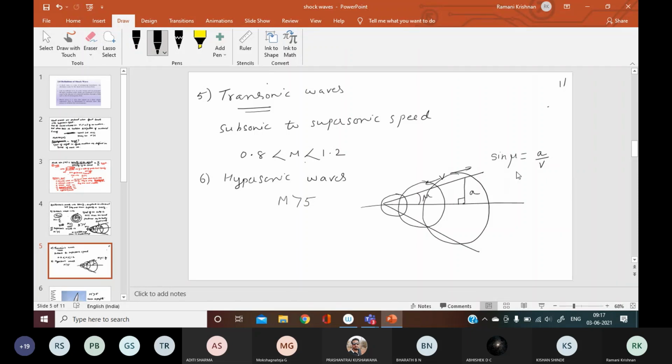So can I write this as sine mu is equal to 1 by M? How can I write this?